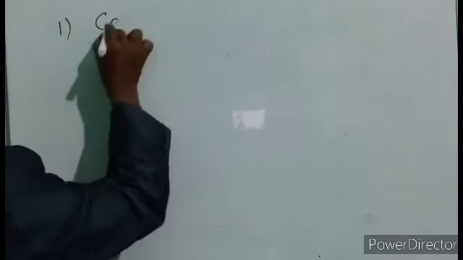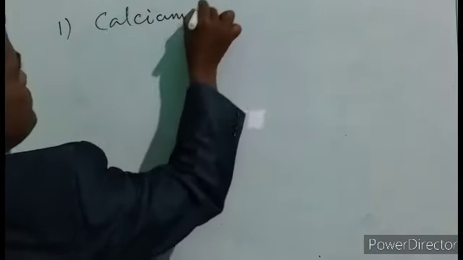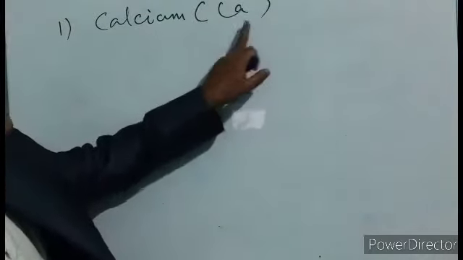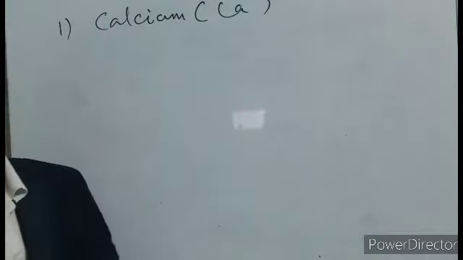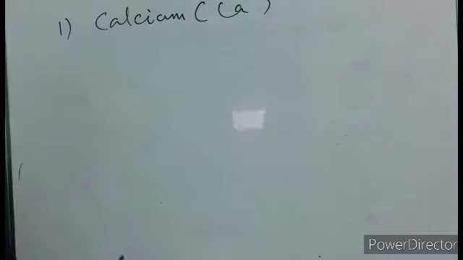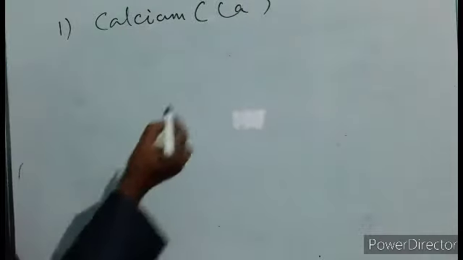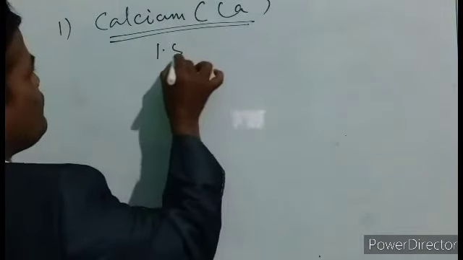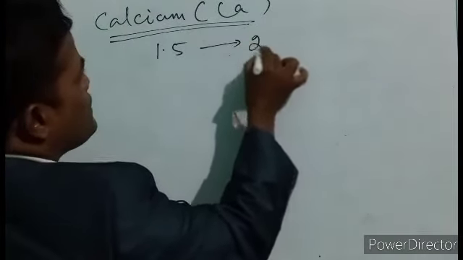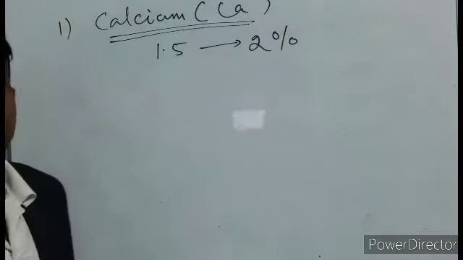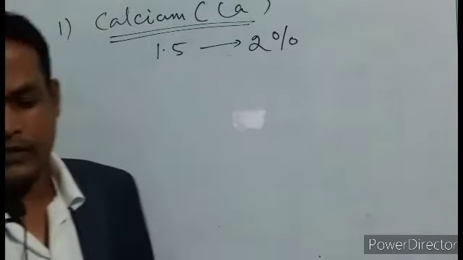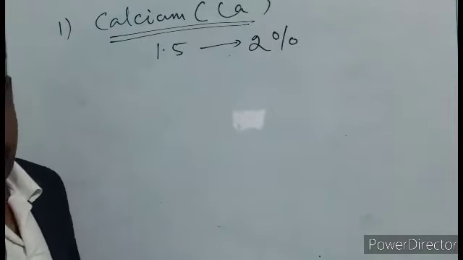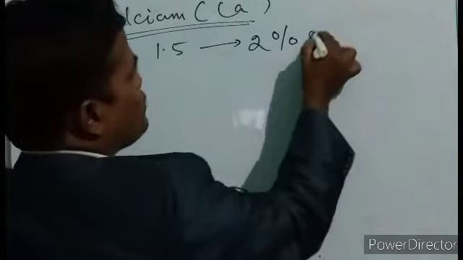Number one, calcium. The symbol of calcium is Ca. We are going to discuss calcium. Calcium forms 1.5 to 2% of our body weight.